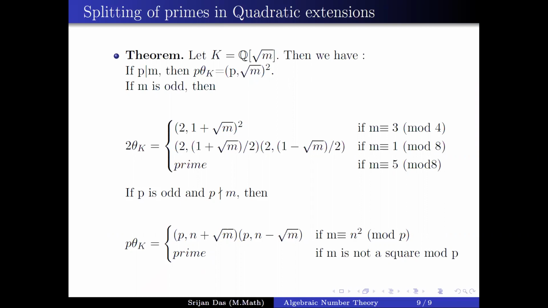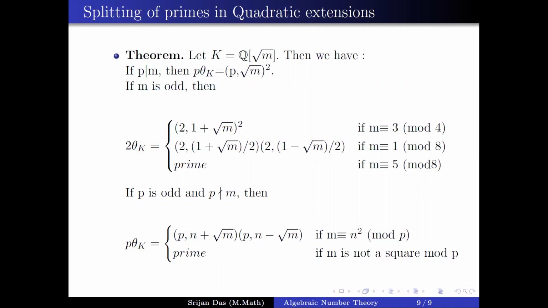This theorem tells how the whole thing happens in any Q(root M), where M is a square-free integer. First, suppose P divides M. Then P splits as (P, root M) whole square. This is one case. Now suppose M is odd.